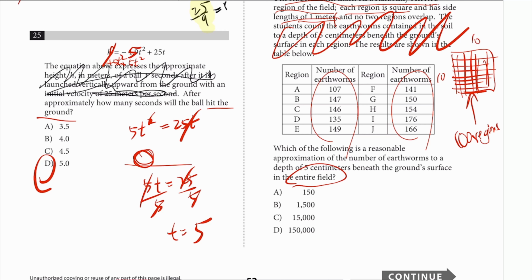If you look at the answer choices, all you see is 150s. So I would just say each region has about 150, and you've got 100 regions in that. So just multiply that by 100. So 15,000, answer choice C.